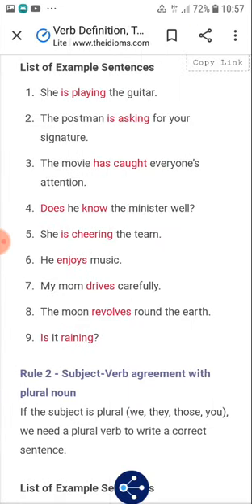So my dear children, we will go for the next part tomorrow itself, that is modal auxiliary verbs. Today we have gone through all the helping verbs as well as the auxiliary verbs. So you write all this in your notebook.